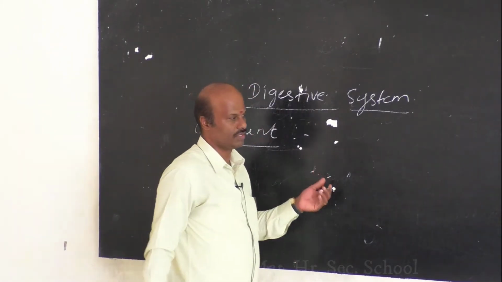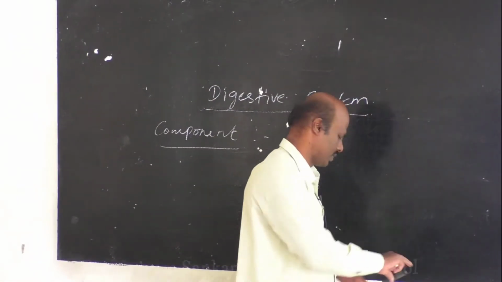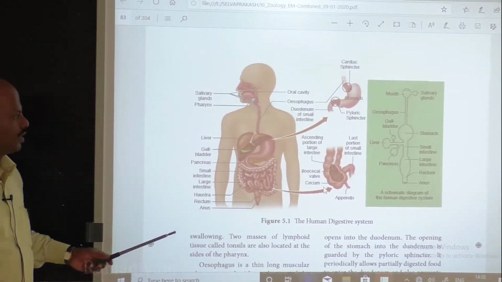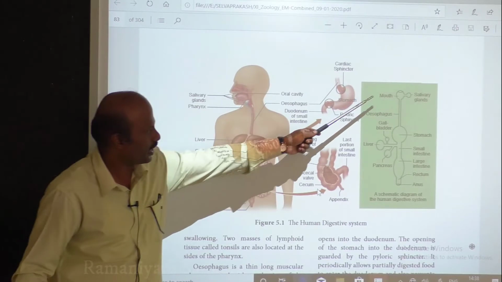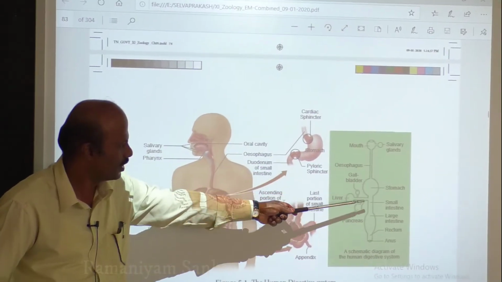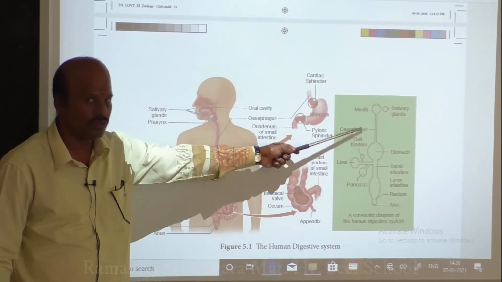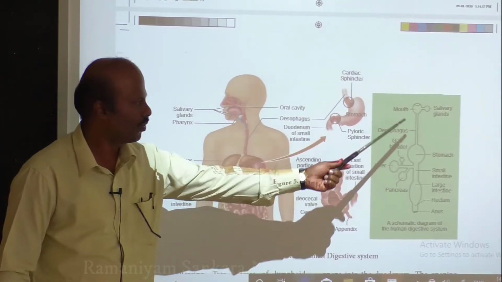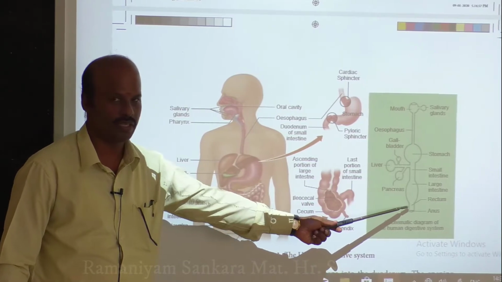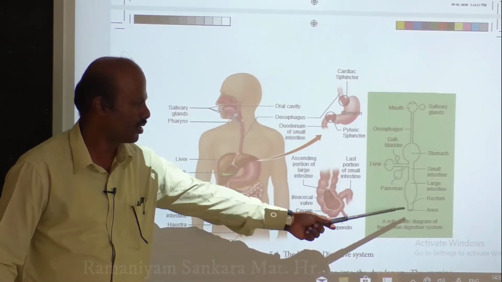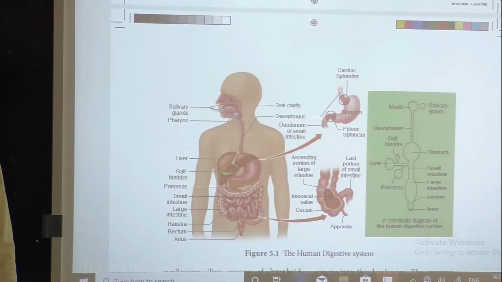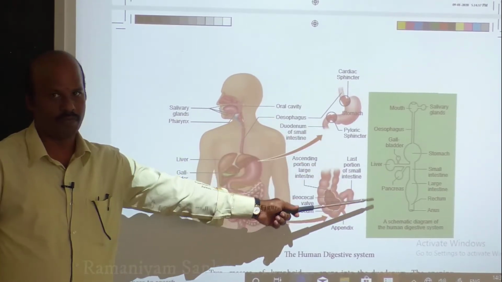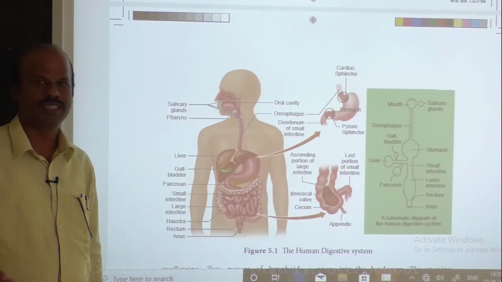The digestive system usually consists of two important components. One is called the alimentary canal. So the first component is the alimentary canal. It starts with the mouth and ends with the anus. This is one component of your digestive system, right? The components of the digestive system include the alimentary canal and another one, associated glands.